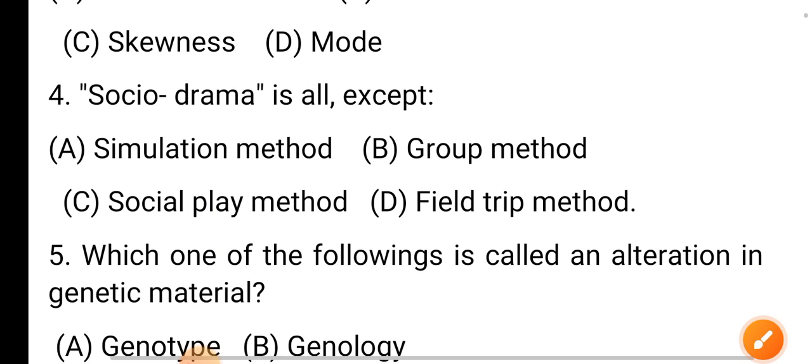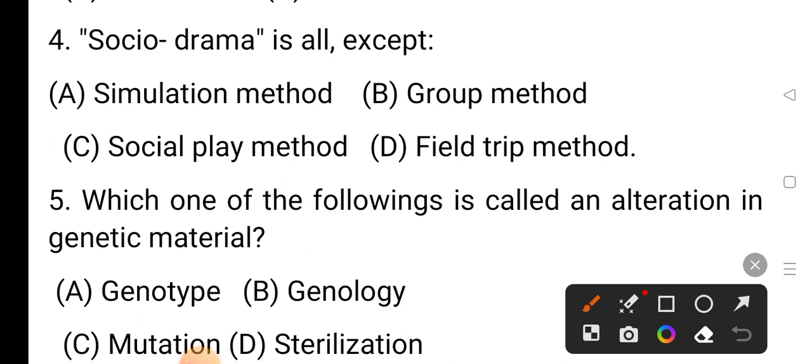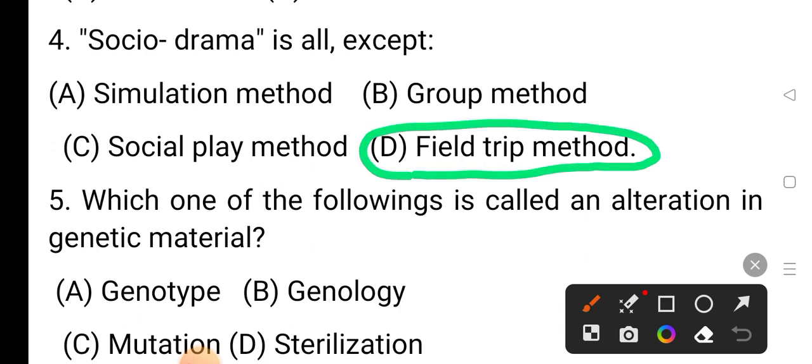Next, question number 4. Sociodrama is all except option A simulation method, option B group method, option C social play method, and option D field trip method. The correct answer is option D, field trip method.